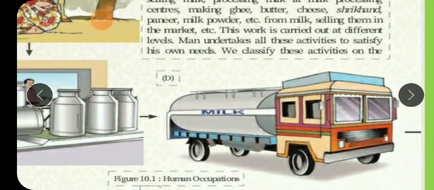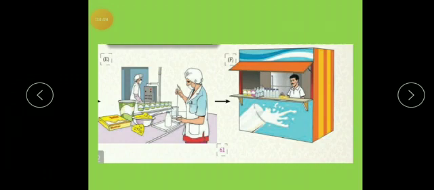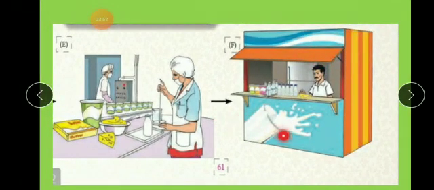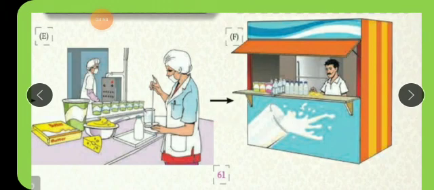Tertiary occupation. Let's continue with the same picture. Now if you see here, this man is tasting the quality of the milk. This will come under, children, quaternary occupation. You need special expert people here. You need scientists. You need special expertise who can test the quality of the milk. Anybody cannot do it. So this comes under quaternary occupation.